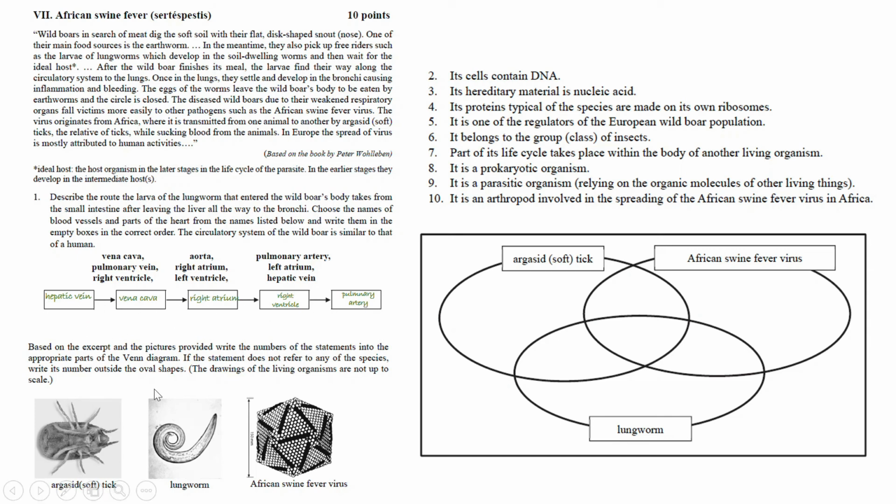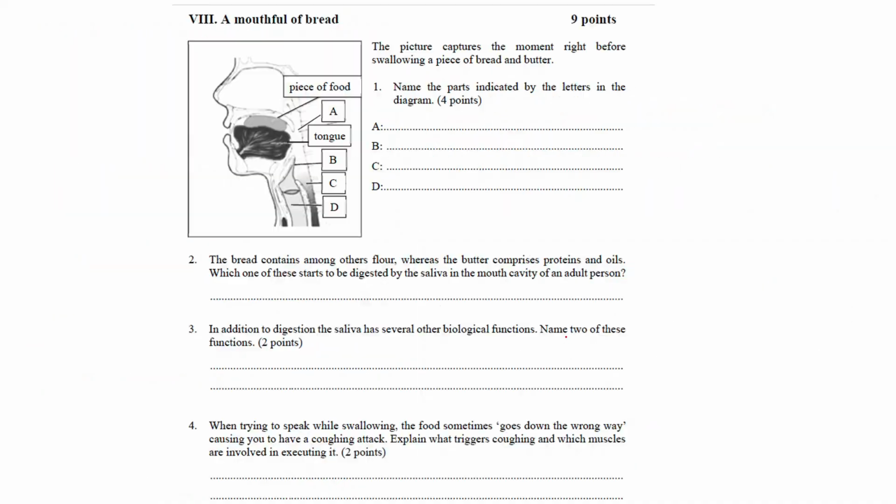Based on the excerpt and the pictures provided, write the numbers of the statements into the appropriate parts of the Venn diagram. If the statement does not refer to any of the species, write its number outside the oval shapes. You can see here the organisms. And let's move on to the second statement. Its cells contain DNA. All right, so this is a virus, therefore number 2 comes here.